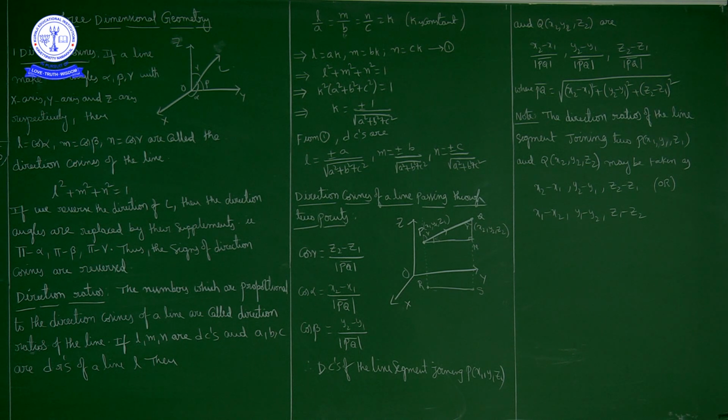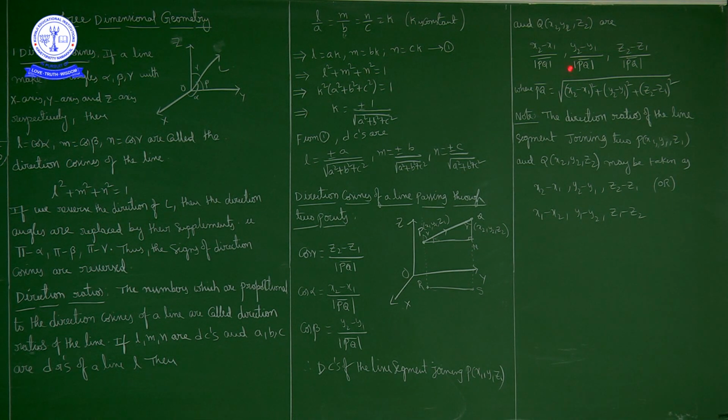What are the direction cosines? Suppose (x1, y1, z1) and (x2, y2, z2) are 2 endpoints of a line segment. Then the corresponding direction cosines are x2 minus x1 by magnitude of PQ bar, which is the square root of (x2 minus x1) whole square plus (y2 minus y1) whole square plus (z2 minus z1) whole square, comma, y2 minus y1 by magnitude of PQ bar, comma, z2 minus z1 by magnitude of PQ bar. These are direction cosines.